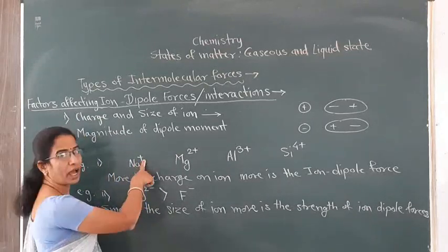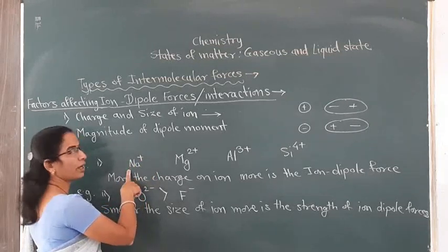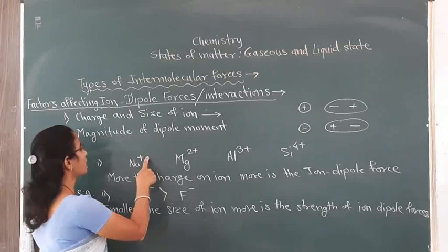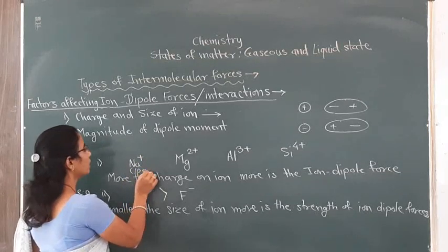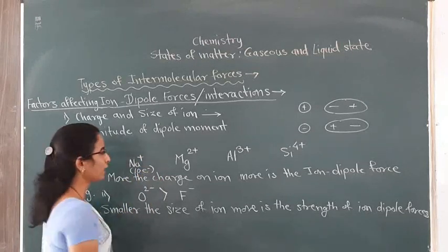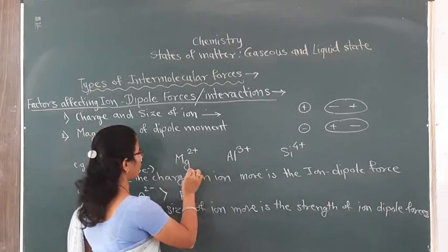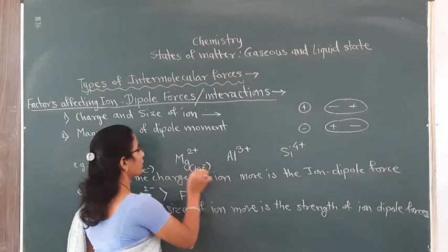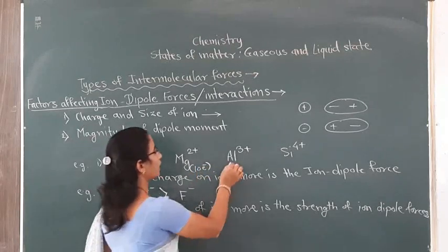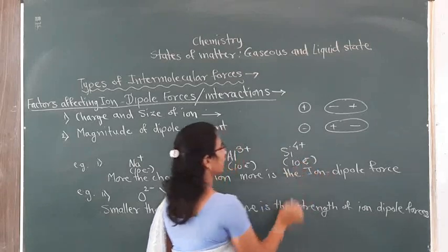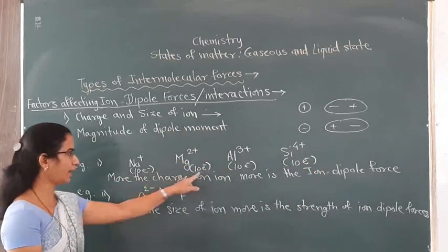Sodium is having atomic number 11, but since it has one positive charge on it, there will be 10 electrons. Similarly, magnesium, though its atomic number is 12, 2 electrons are removed, so it is having again 10 electrons. Similarly, in case of aluminium and silicon, there is a presence of 10 electrons.